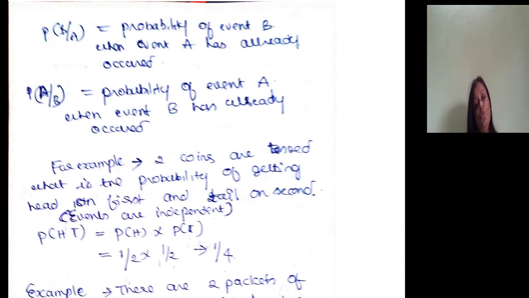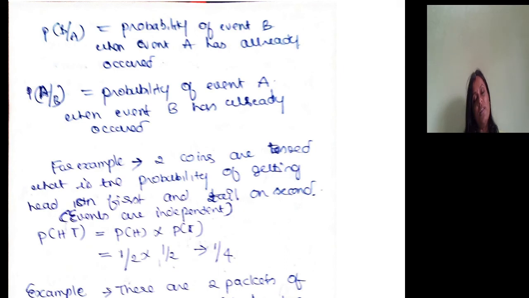For example, two coins are tossed. What is the probability of getting head on the first and tail on the second? Here the events are independent. Why? Getting head in the first event will not influence getting tail or head in the second event.